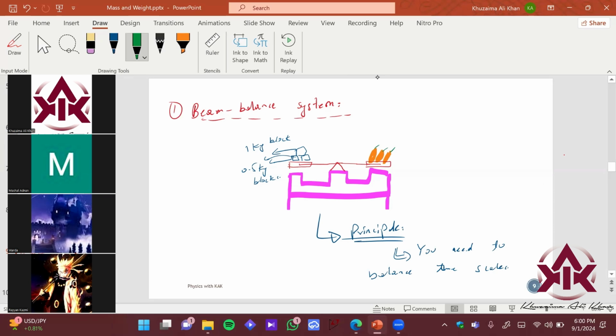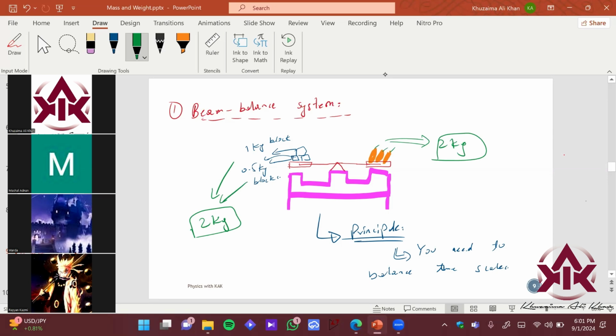Okay. So what is happening over here is that this is the combined mass of this system, 2 kg, right? And if the combined mass of the mangoes on this right hand side is also 2 kg, then this thing will become almost horizontal, right? And if it has become horizontal, that means both sides are balanced. This is 2 kg, this is also 2 kg. And therefore you are sure you are almost at the right amount of mangoes. This is a system which basically measures mass.